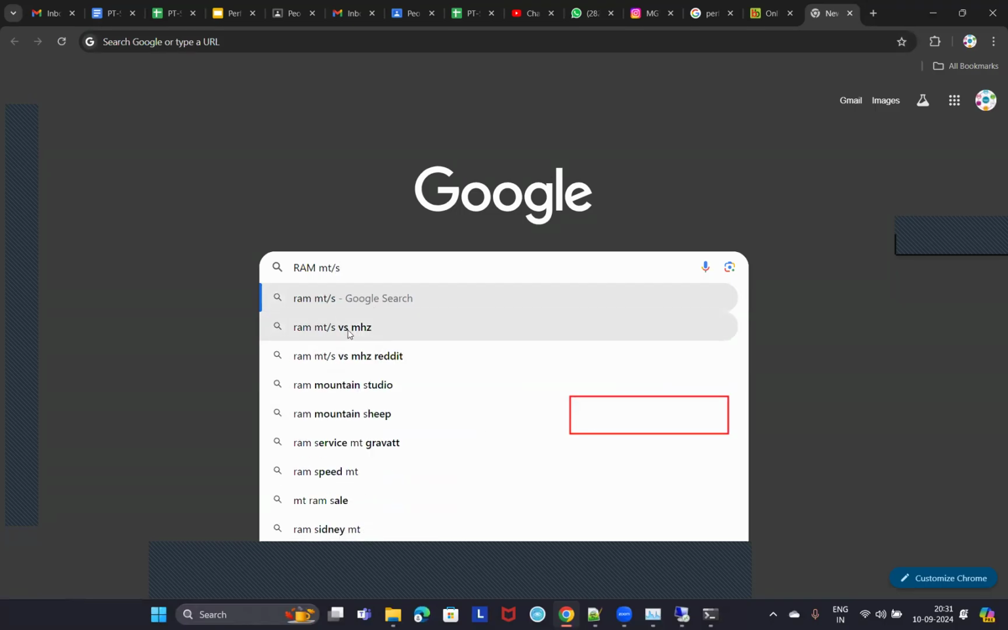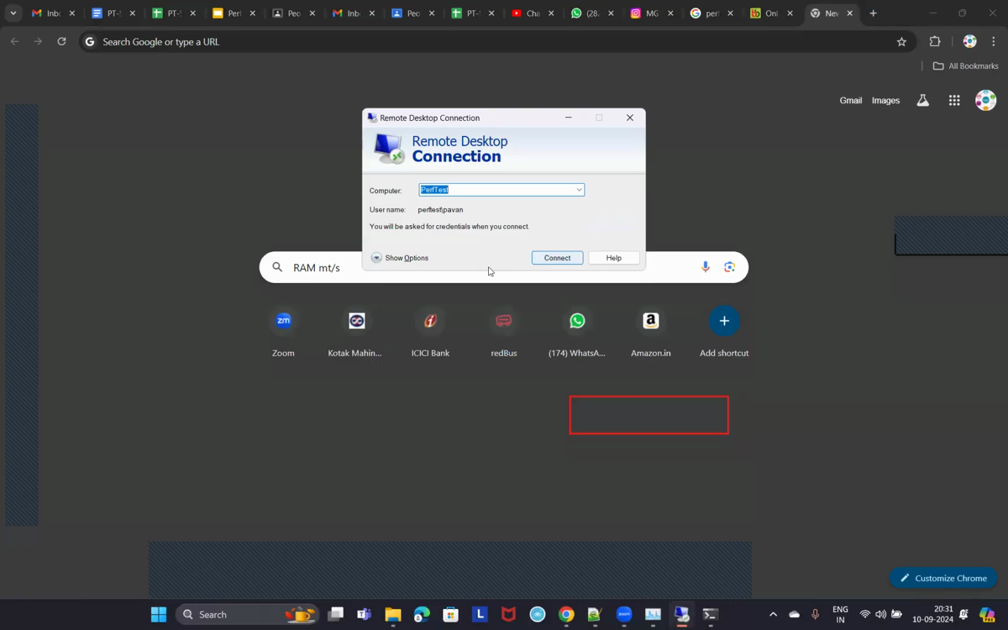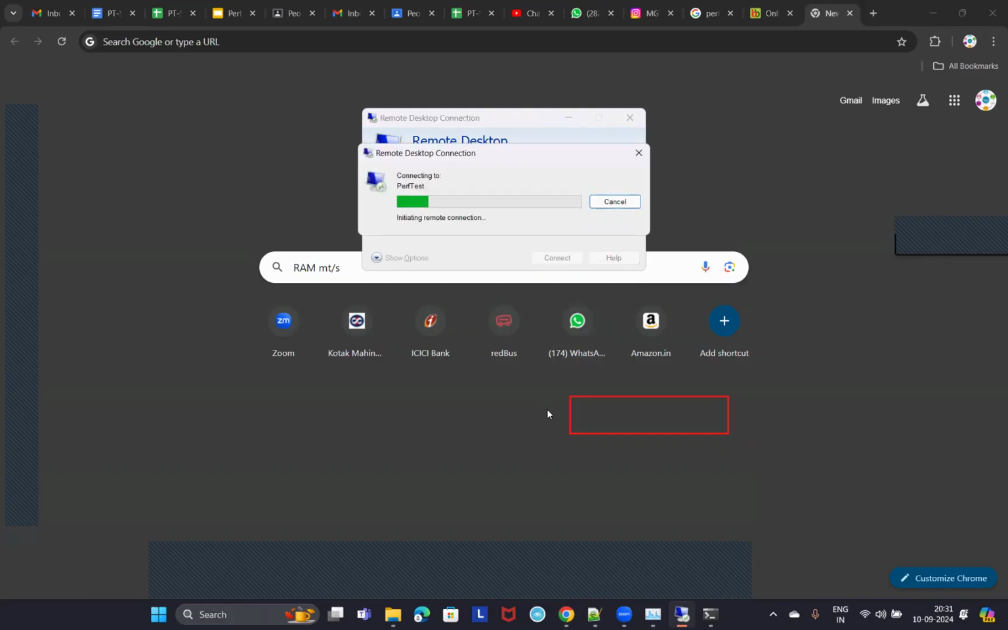MT/s versus megahertz. Yeah. So for example, I'll connect to my remote machine. That is an old laptop. On that old laptop, it will be shown in megahertz. Let me connect to that machine. Just give me a moment. Let me connect to my other laptop. I'm doing a remote desktop connection, guys.